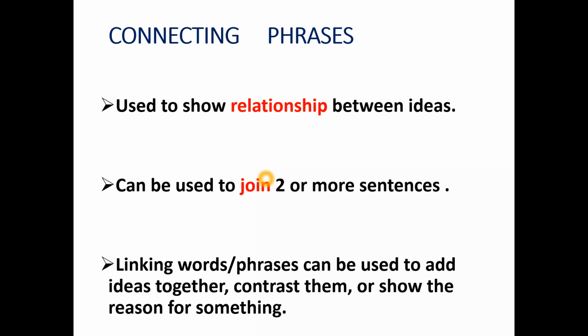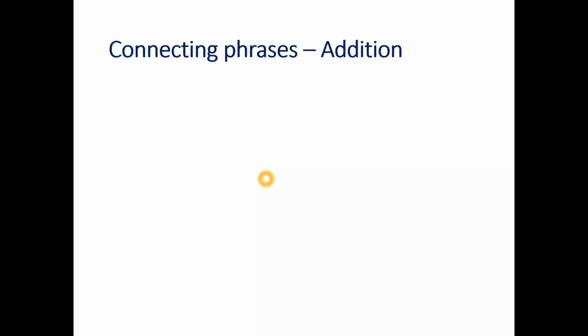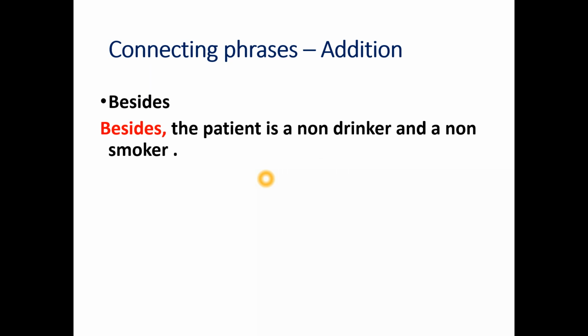So let's see what the different connecting phrases are. If you want to add two ideas, what are the connecting phrases that we can use? The first connecting phrase is besides. If you want to add two ideas, then you can use this connector. Let's see an example of a sentence written with the help of this connecting phrase: Besides, the patient is a non-drinker and a non-smoker. The writer must have written an idea, and after that when he or she needs to connect one more idea, they can use this connecting phrase called besides. I hope this is clear to you.